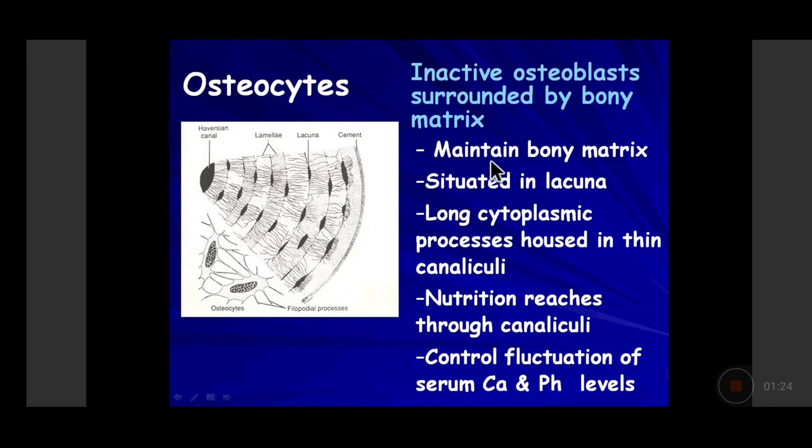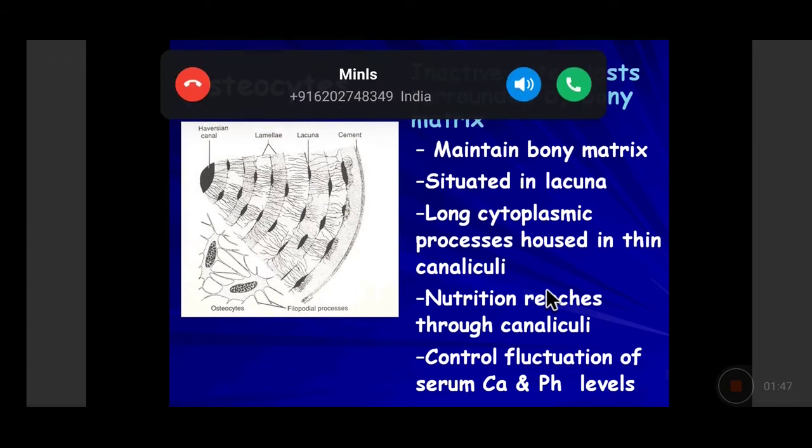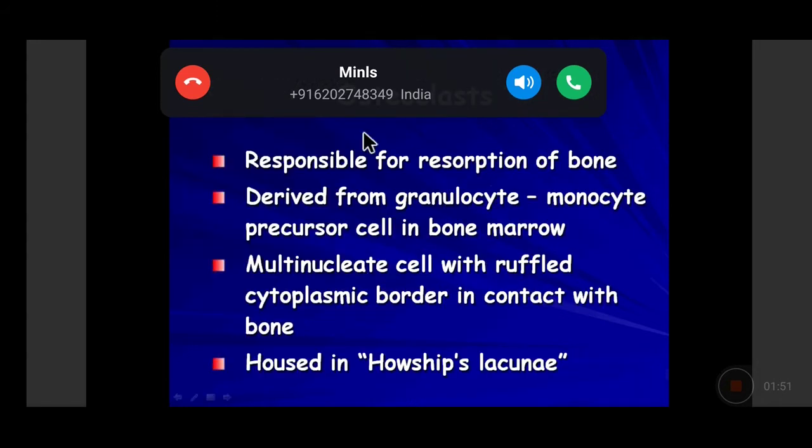What do they do? They are not inactive. They appear seemingly inactive, but they maintain the bony matrix. These long cytoplasmic processes of the osteocytes are housed in the thin canaliculi, and the nutrition reaches the bone through these canaliculi. And these are the ones which help in controlling the fluctuation of the serum levels of calcium and phosphorus by either resorption or increased uptake of these two minerals, the calcium and the phosphorus.